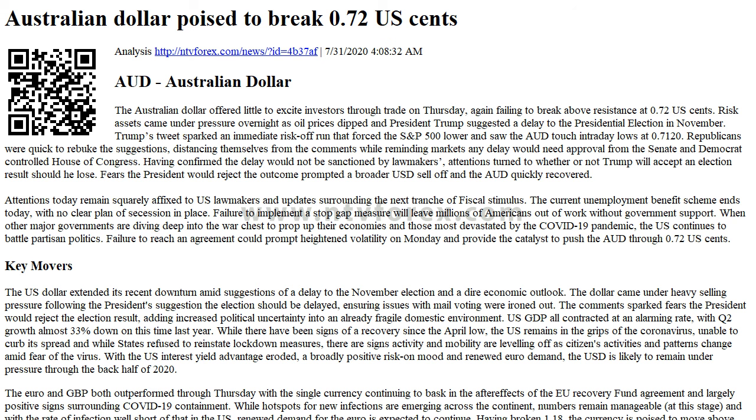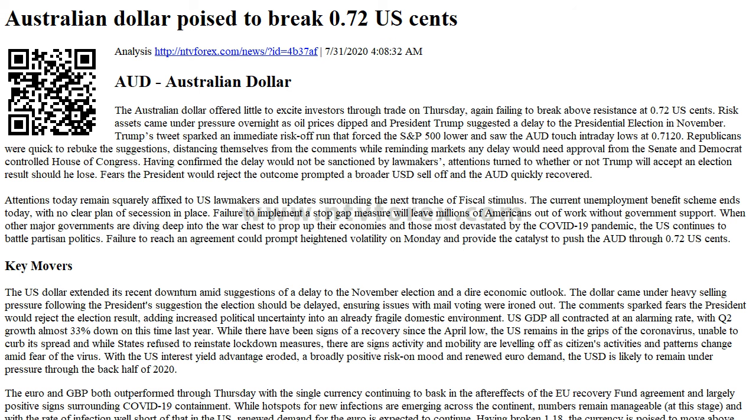The US dollar extended its recent downturn amid suggestions of a delay to the November election and a dire economic outlook. The dollar came under heavy selling pressure following the president's suggestion the election should be delayed, ensuring issues with mail voting were ironed out. The comments sparked fears the president would reject the election result, adding increased political uncertainty into an already fragile domestic environment. US GDP contracted at an alarming rate, with Q2 growth almost 33% down on this time last year.